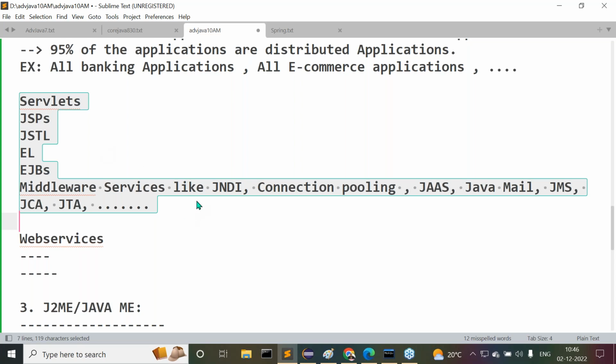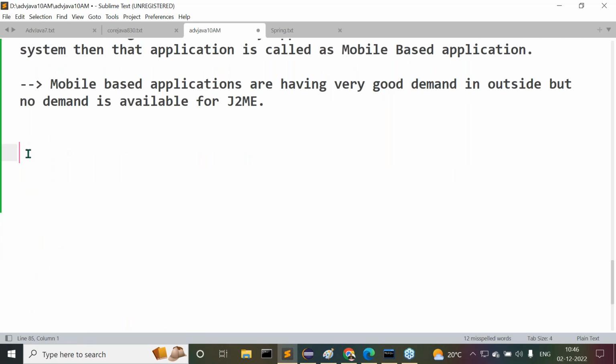In reality, only three parts are provided by Sun Microsystems: J2SE, J2EE, and then J2ME. No specification for advanced Java, nor for anything else. Do I get my point across?